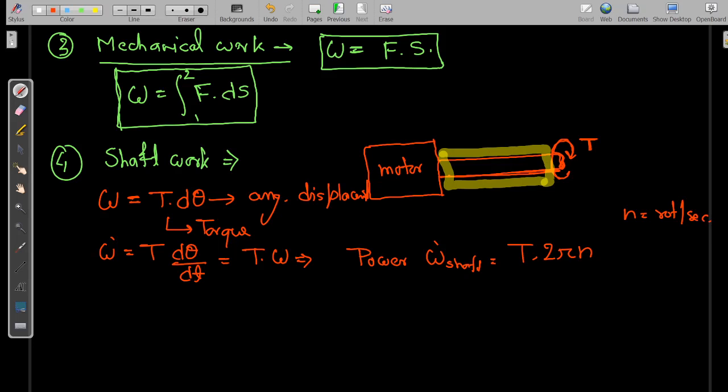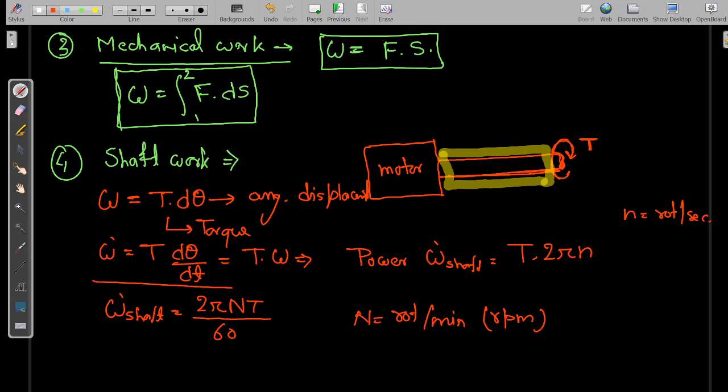If rpm is given, then W dot shaft will be 2 pi N T over 60, where N is rotation per minute, or in short form rpm. So if rpm is given, we can easily find out the work done by the shaft. Sixty we have used here to convert rotation per minute into per second.